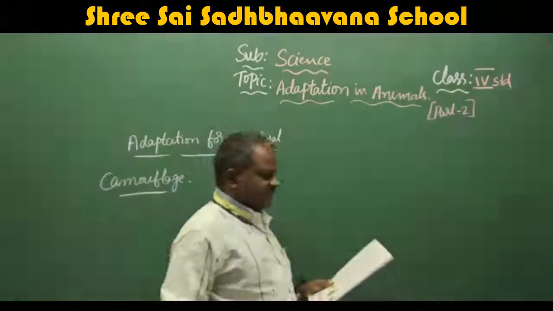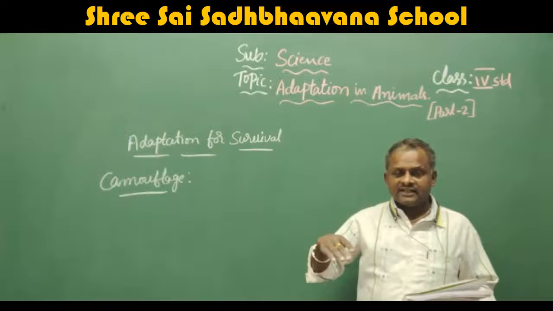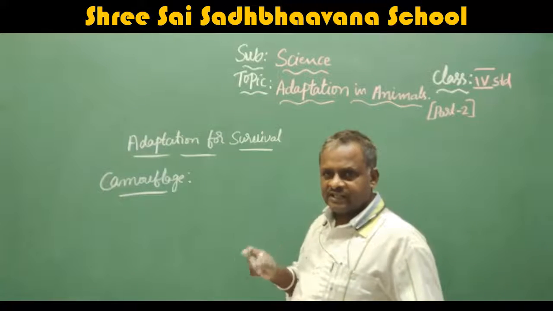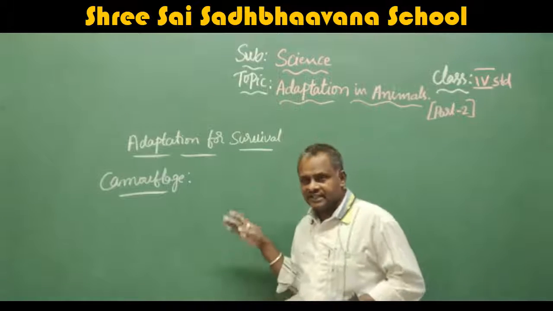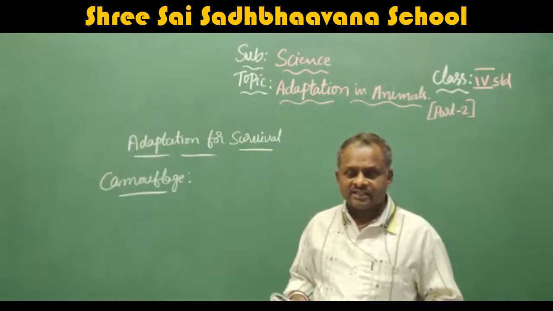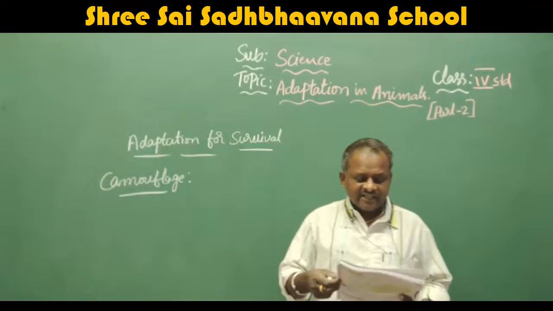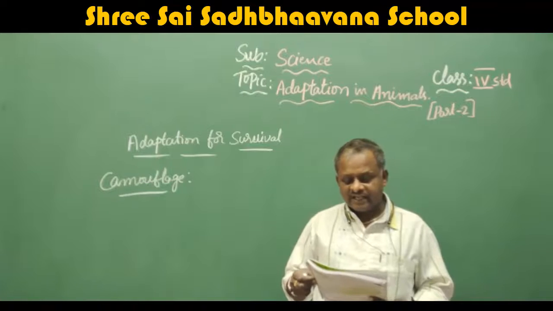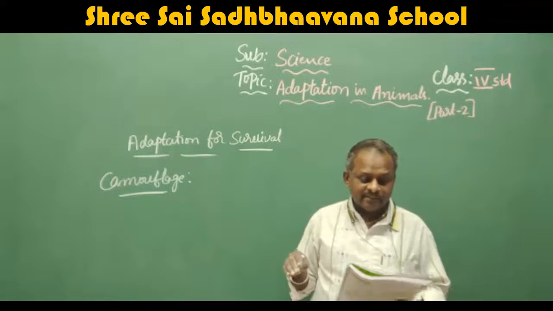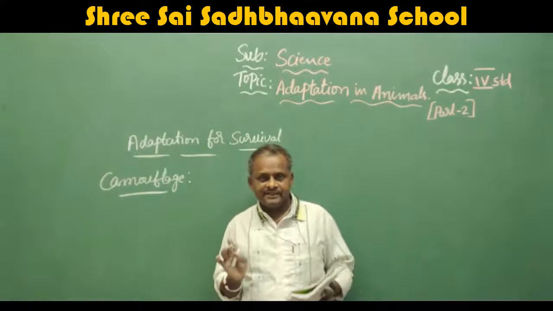So what is the meaning of this? This is a method used by the animals to blend with the color. That means if they have the white color, when they come in contact with the green color, they turn into green color. Their body converts into green color. That is called camouflage. This method is used by the animal to blend its color with its environment so that it cannot be seen easily. We can't see the animal easily.